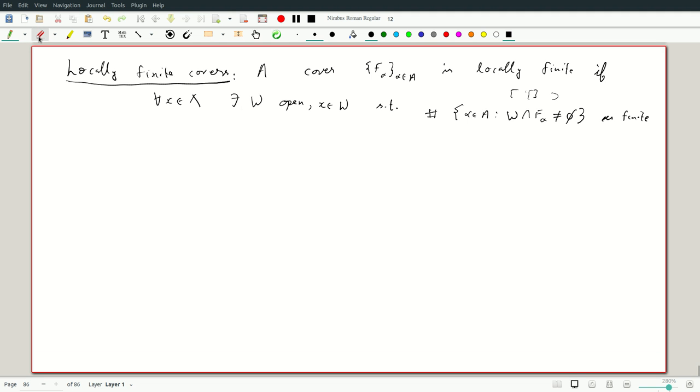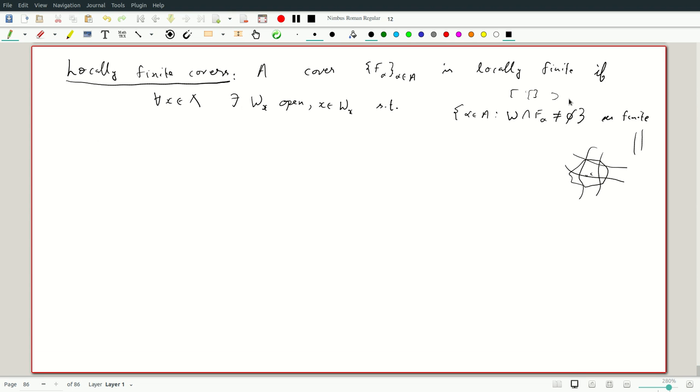So the number of sets that intersect a particular open set, given any point, there's an open set, I'll call it W_x, containing x, so that only finitely many of the closed sets cover this part, and the others are far away from it.